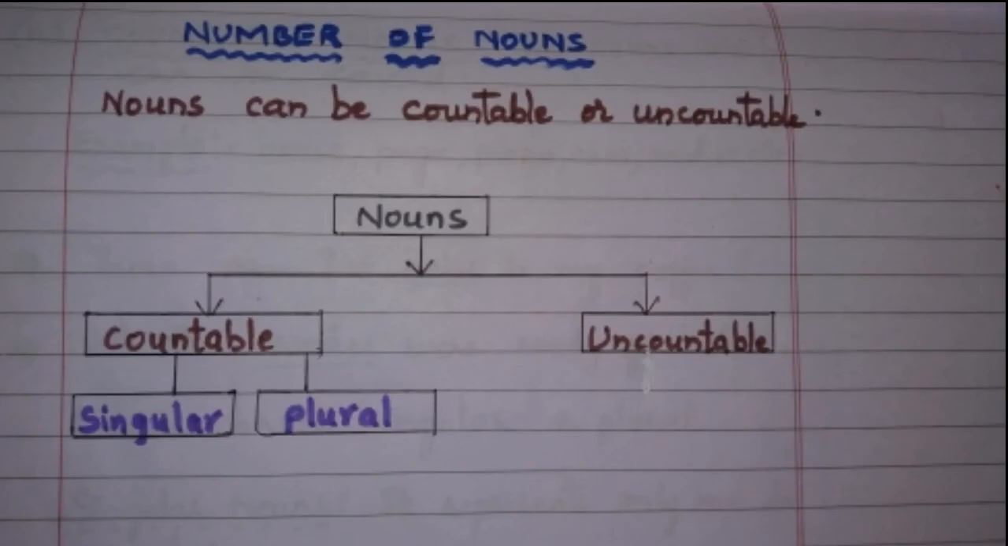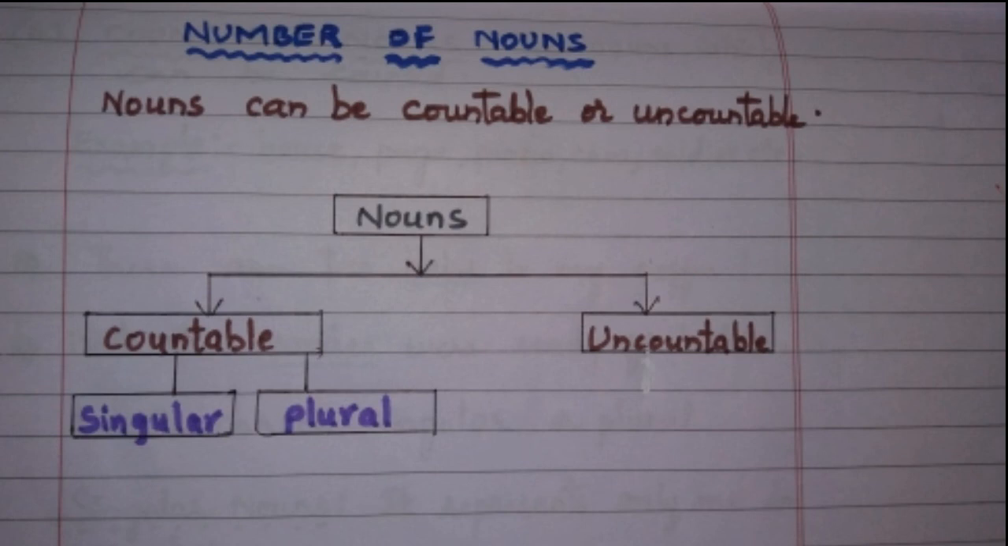Now let us go for the number of nouns. So nouns can be countable or uncountable. As you can see in the picture, countable nouns again consist of two types. What are those? That is singular countable noun and plural. Okay, so uncountable doesn't exist anything.